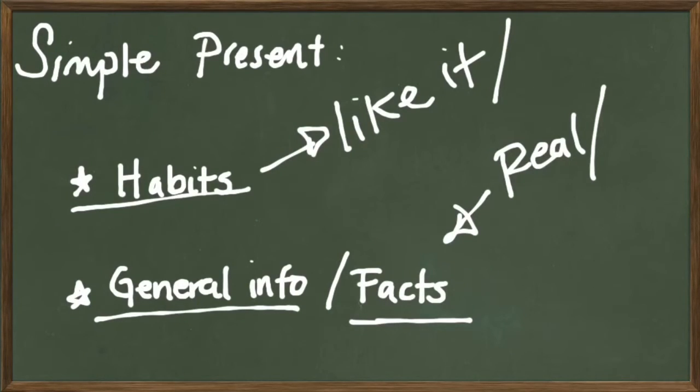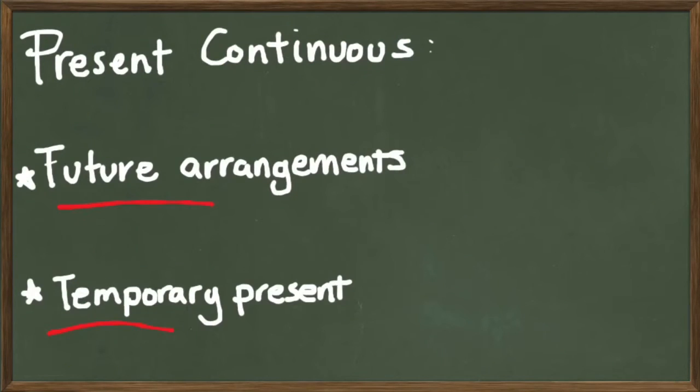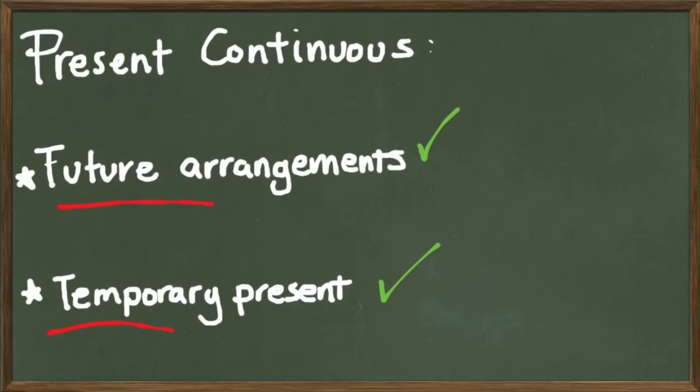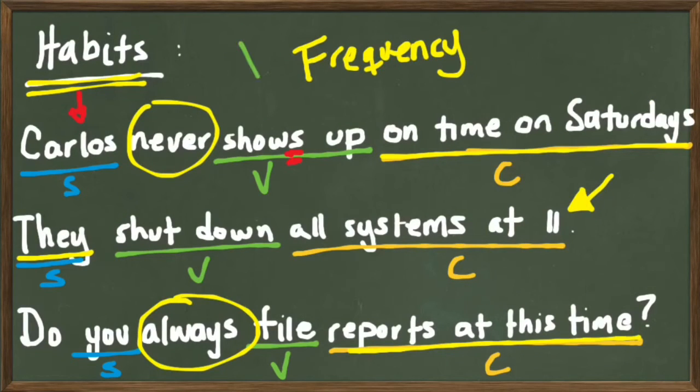Simple present is for both habits and general information. Present continuous is for future arrangements and temporary present. And don't forget that the auxiliary to be is required in continuous tenses. One more thing, don't forget that S when using the third person.